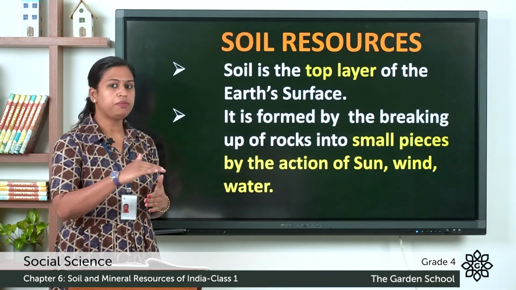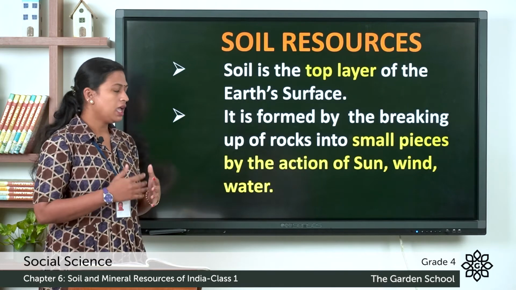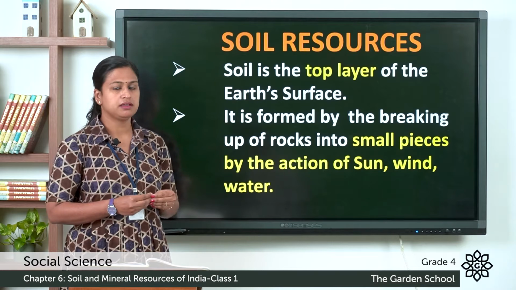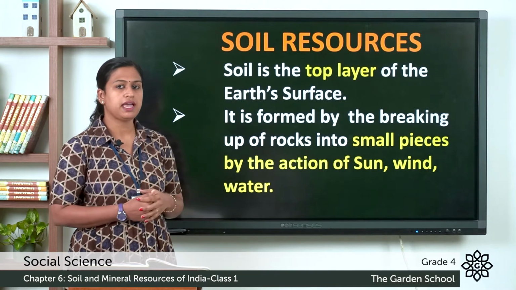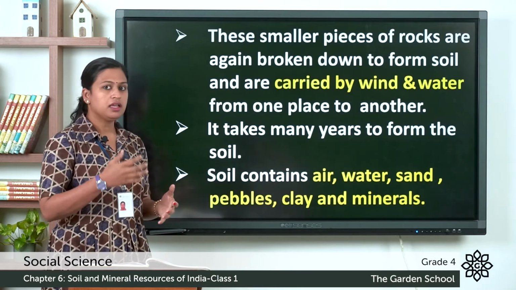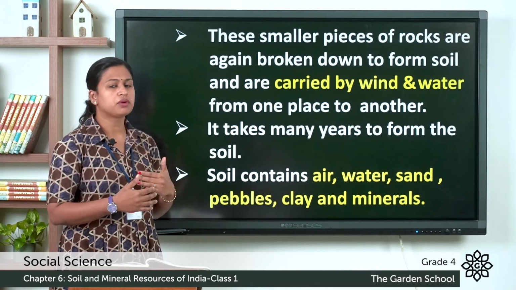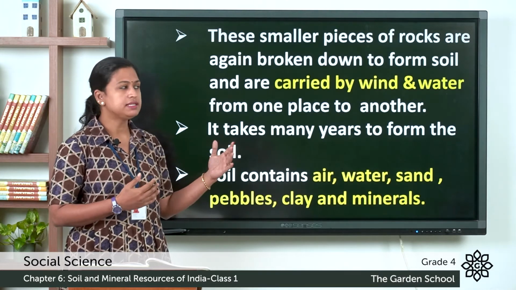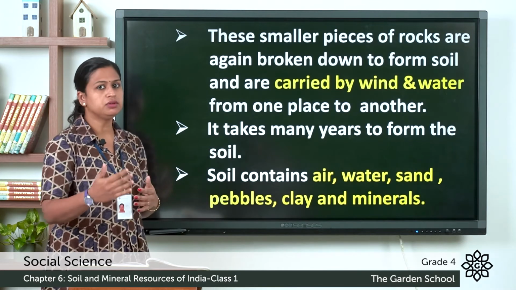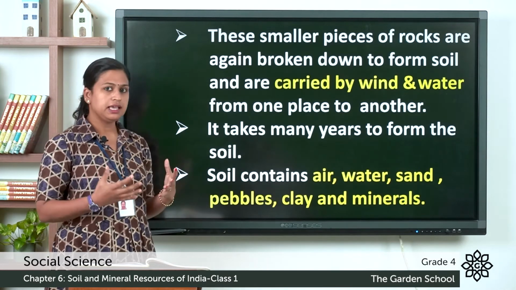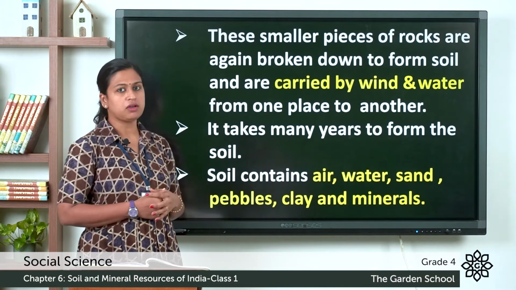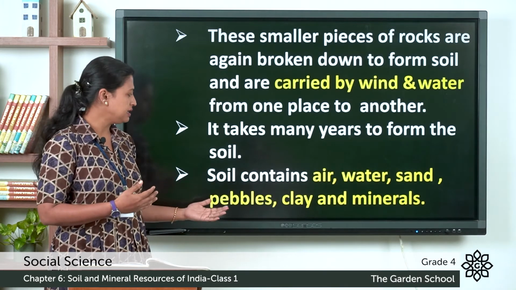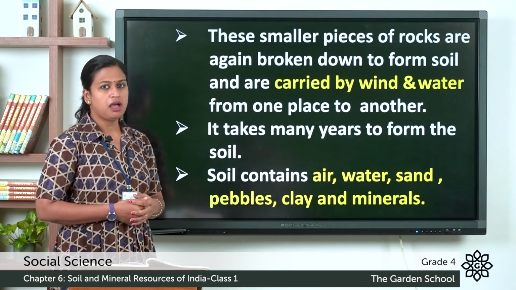Soil is the top layer of the earth's surface. It is formed by the breaking up of rocks into small pieces by the action of sun, wind and water. These small pieces are again broken down into soil, and it is carried away by wind and water from one place to another, and it takes many years to form the soil. Soil contains air, water, sand, pebbles, clay and minerals.